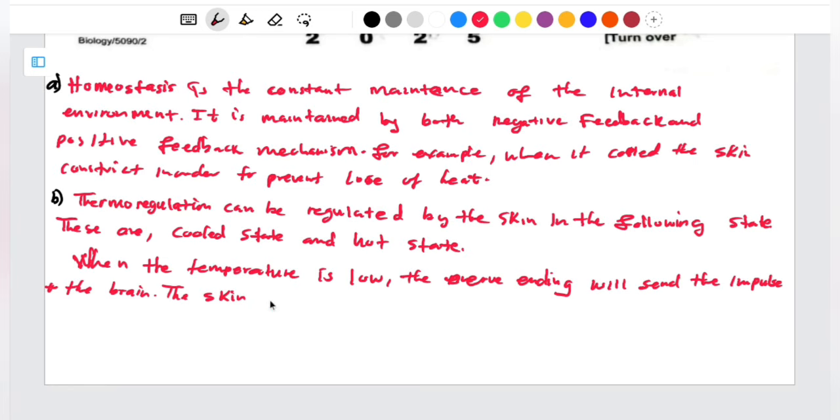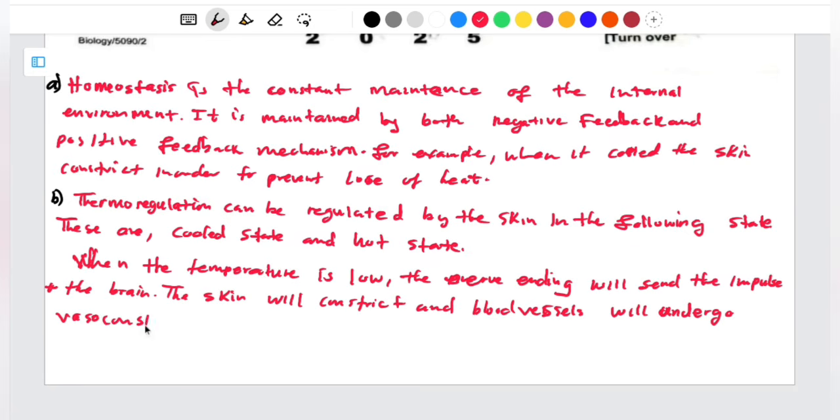The skin will constrict, and the blood vessels will undergo vasoconstriction, isn't it? So what it means to say vasoconstriction, meaning to say, they won't appear on the surface of the skin. They'll go down beneath the skin, so that there is no loss of heat, since it is cold, isn't it? So the blood vessels are going to undergo vasoconstriction.